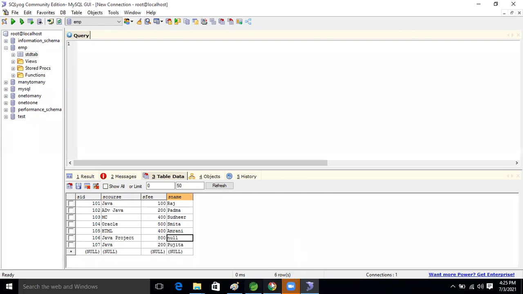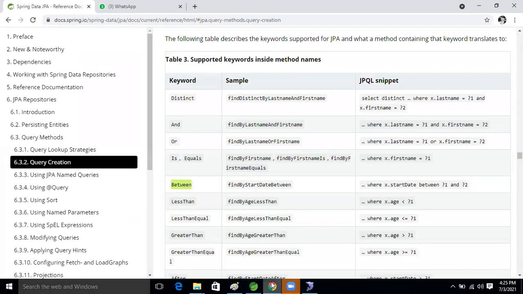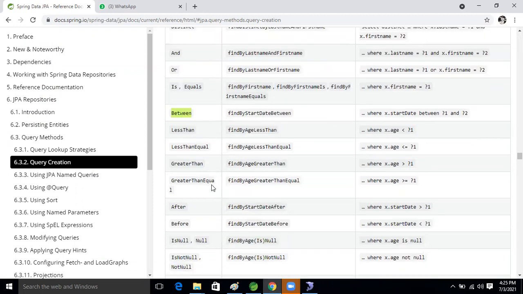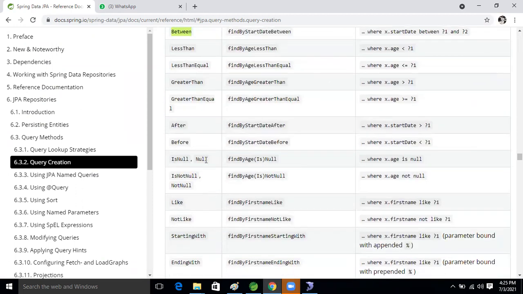So for that, come here. We will perform IsNull, right? First we will check IsNull, and after that we will check the null. We will perform the null only. Good, so let's prepare the method first.